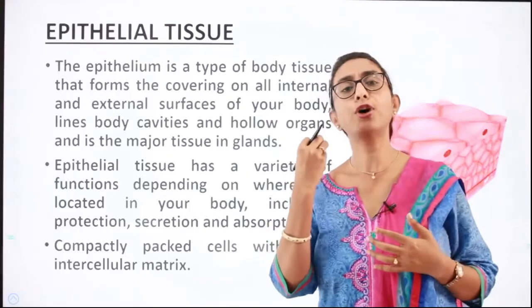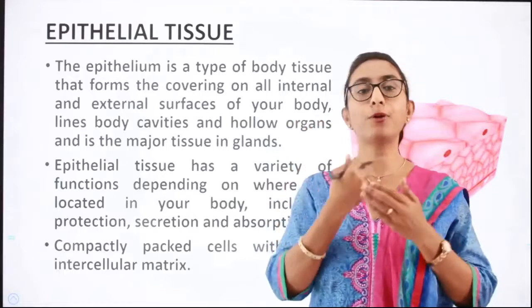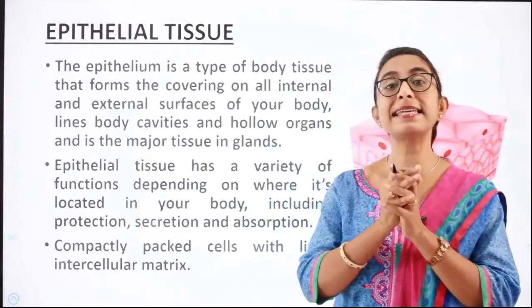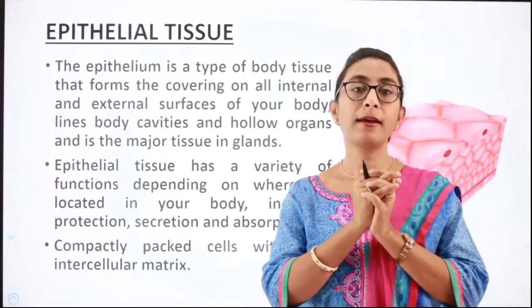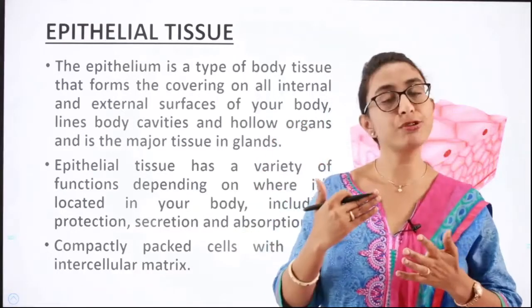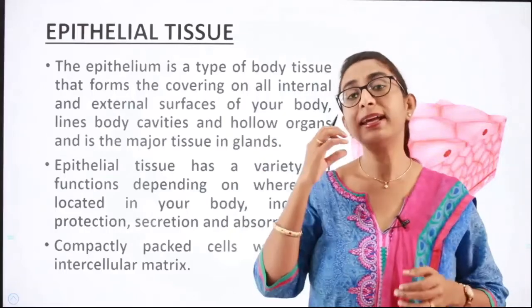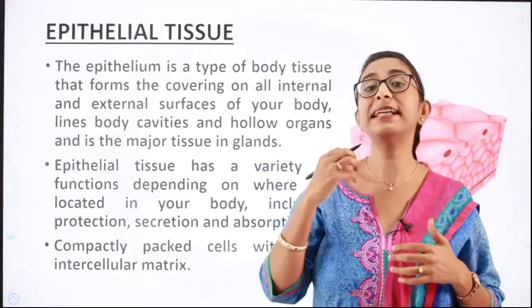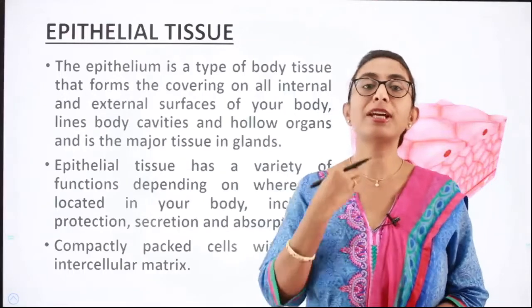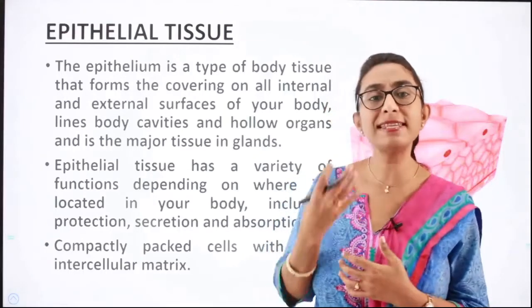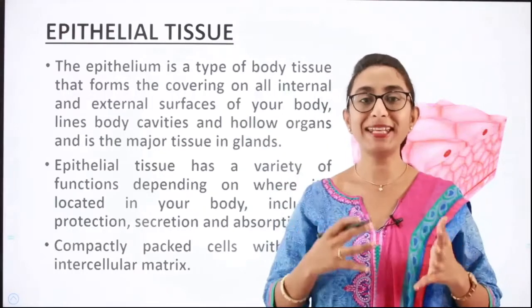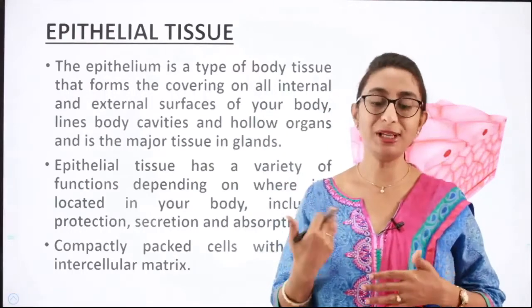Depending upon the organ, the function might be protection or it might be secretion. We have epithelial cells in glands also, right? We have exocrine glands and endocrine glands, which we shall be discussing shortly. When the epithelial cells are present in glands, their primary function is secretion, secretion of hormones and secretion of enzymes. Fine. So depending upon where the epithelium is present, their function will vary.